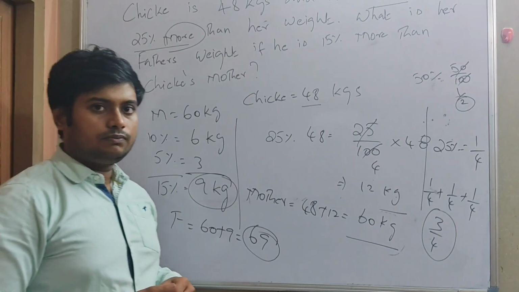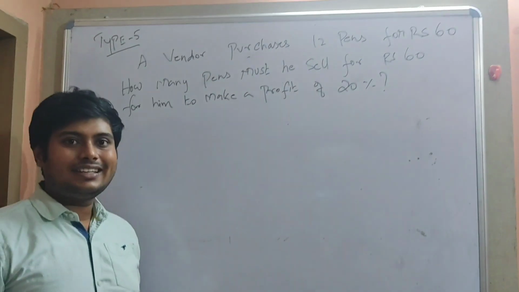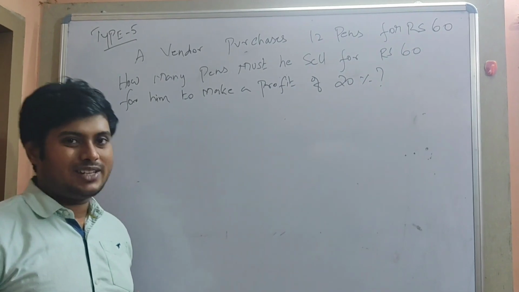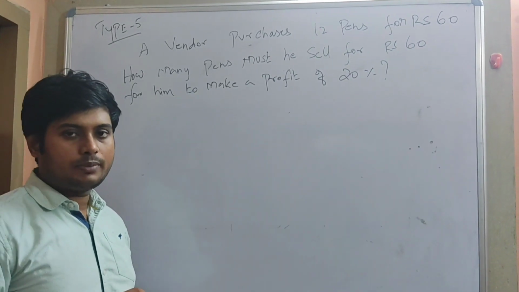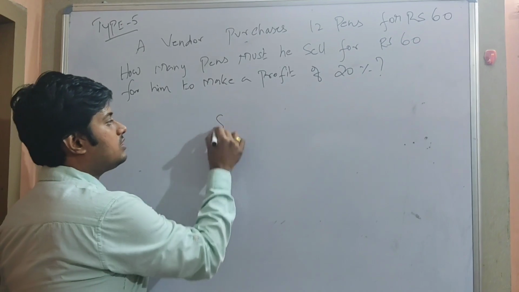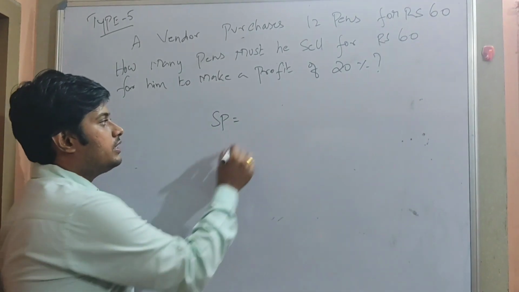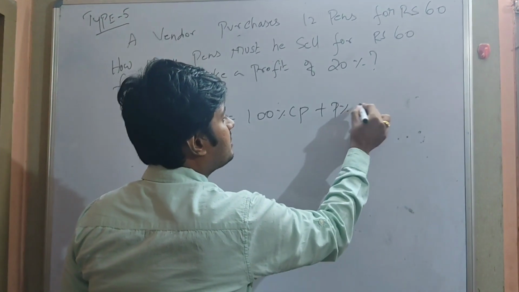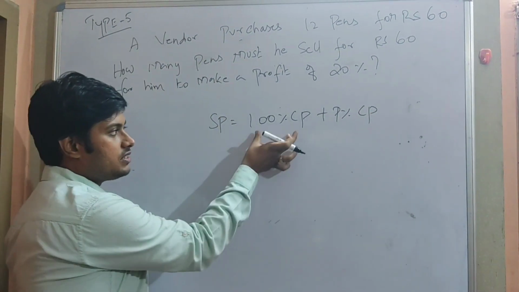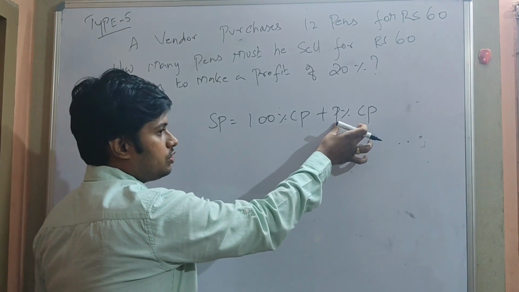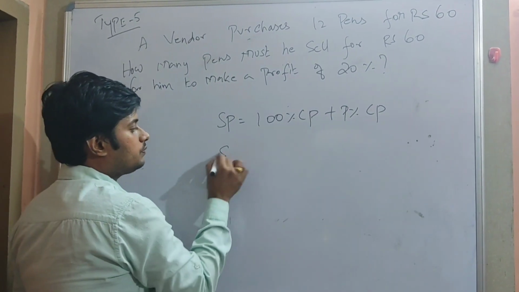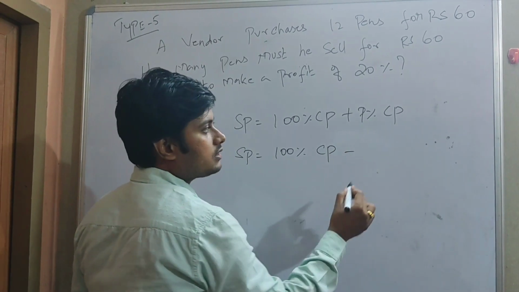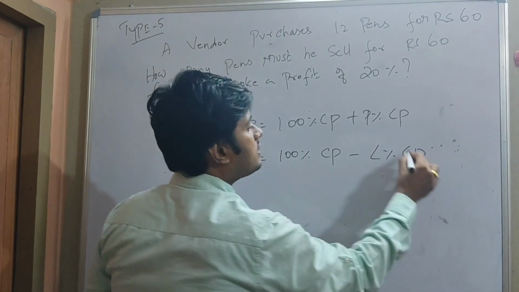Okay. Then we'll see type number 5. Type number 5 is like type number 4, based on the same equation. I hope you remember the equation. What is it for profit? Selling price for profit is nothing but 100% of your cost price plus the profit percentage of your CP. That is 100% of your money plus extra money. That's called your profit. What is your loss? Loss is nothing but 100% of CP minus the loss percentage of CP.